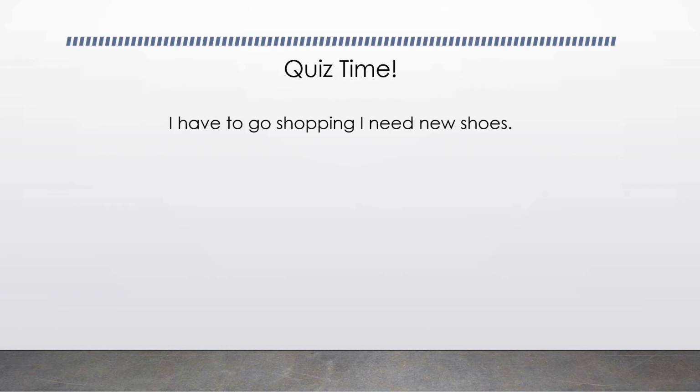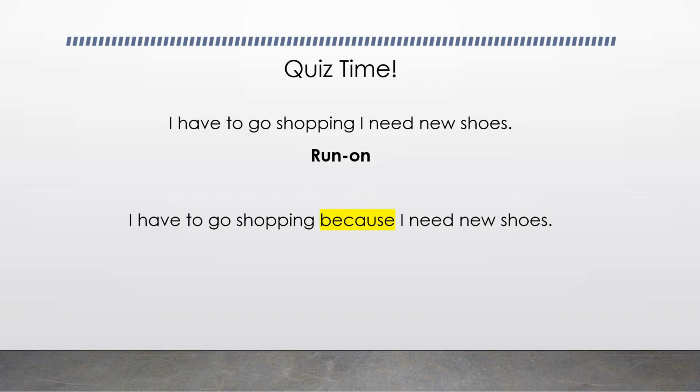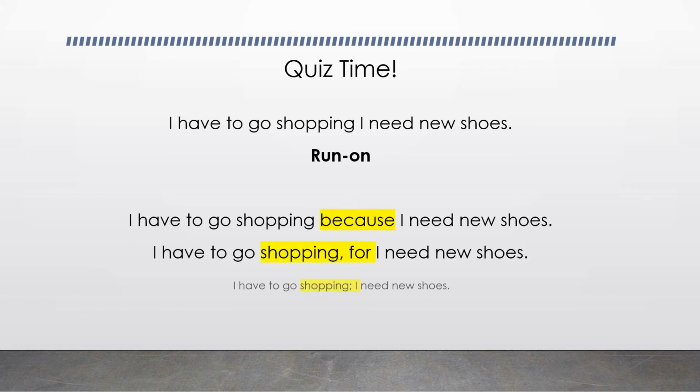Quiz time. "I have to go shopping I need new shoes." Is it a fragment, run-on, or comma splice? It's a run-on, and to fix this, you can connect 2 independent clauses with a subordinator because, or a comma and FANBOYS for, or you can just put a semicolon.